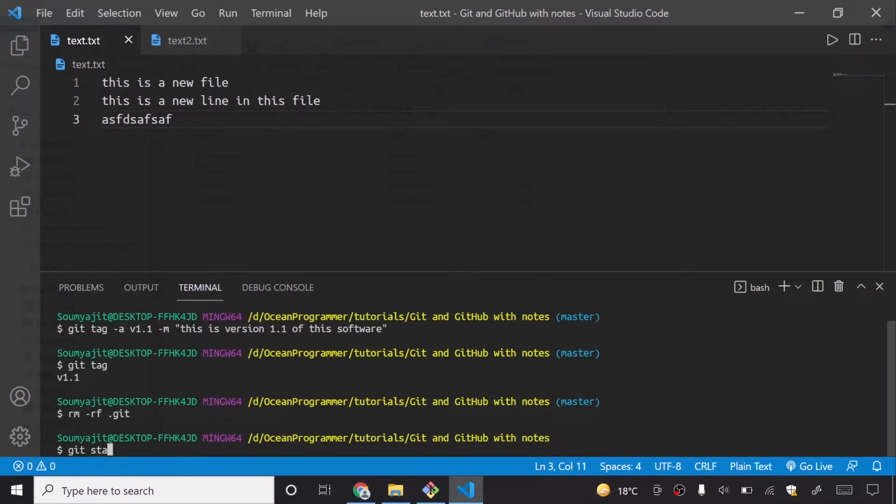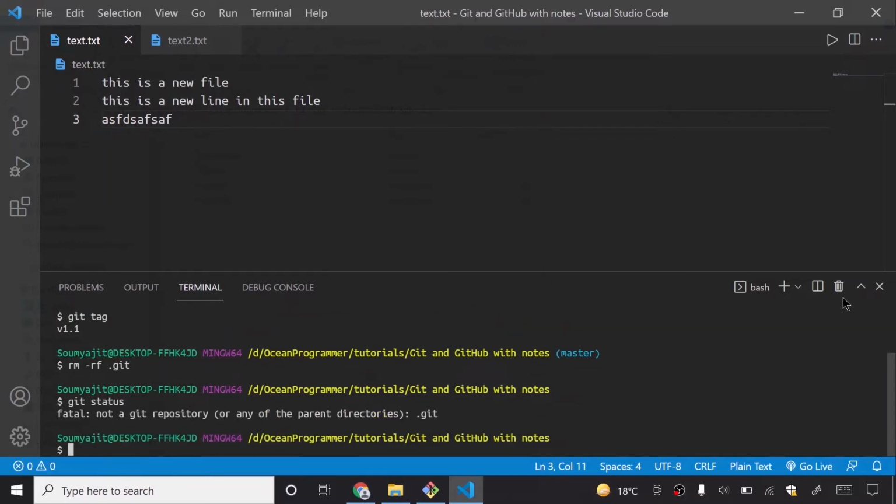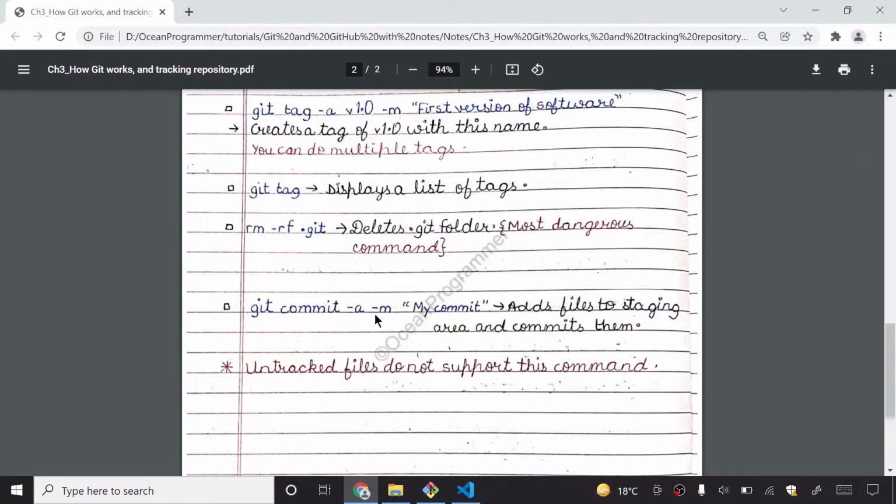I will write git status. It is saying a fatal error. So git commit -a -m basically adds files to the staging area and then commits them. So everything is done just at once. Git commit -a -m and git commit -m initial commit, this is the same thing. You have to try this.